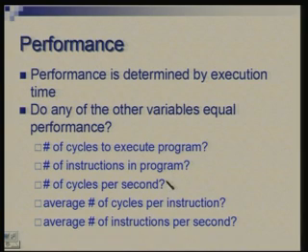Here, when I'm talking of number of instructions in a program, this is a factor which is often looked upon in two different ways. One could be the length of the program. As you see statically, a program has so many instructions, and how many megabytes or kilobytes it occupies is linked to the number of instructions it has. But when you are talking of performance, you're talking of the dynamic number of instructions.